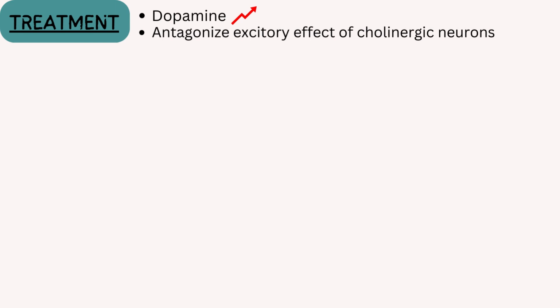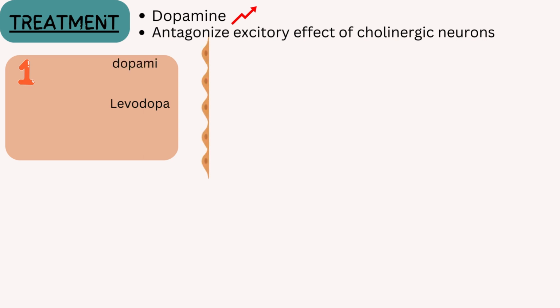Now we will treat this problem. Main goal of treatment is to increase dopamine level and antagonize the excitatory effect of cholinergic neurons. This treatment can be achieved by four main classes of drugs. In first class of drug, we give levodopa, that is the precursor of dopamine. We can't give dopamine directly because it cannot cross the blood-brain barrier, while the levodopa can.